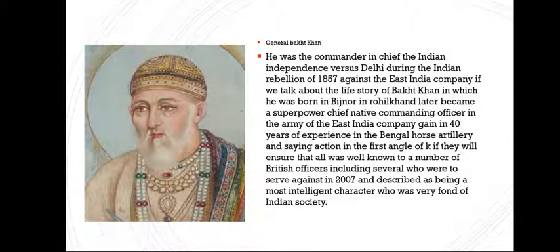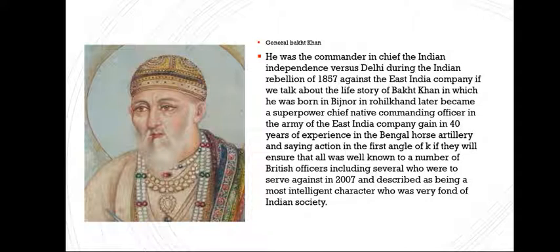In this picture, you can clearly see General Bakht Khan. He was the commander in chief of the Indian independence forces at Delhi during the Indian Rebellion of 1857 against the East India Company. We do not need to go into much detail about him, but about his personal life, he was born in Bijnor in Rohilkhand.